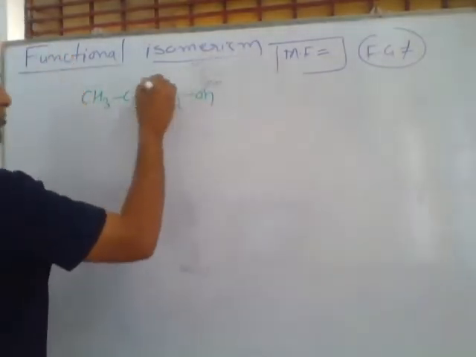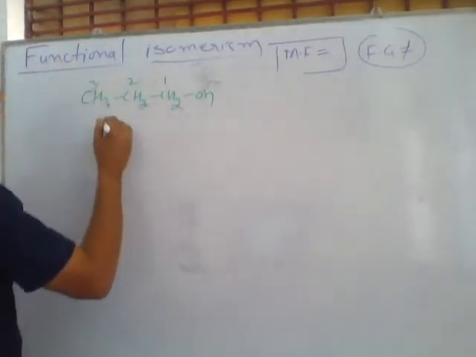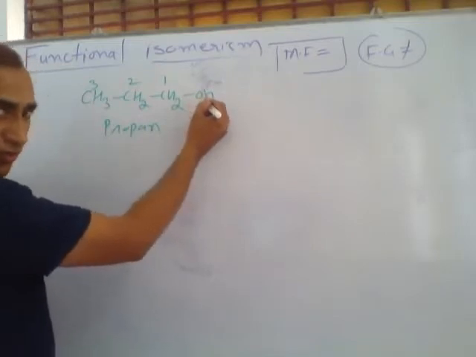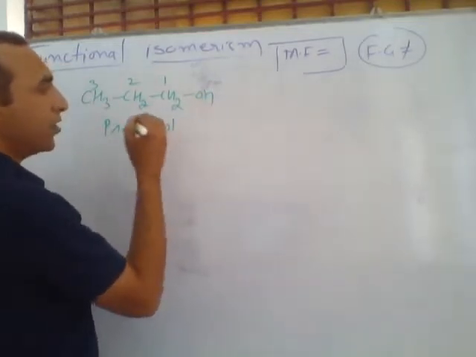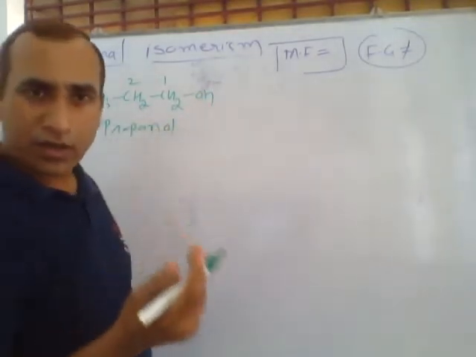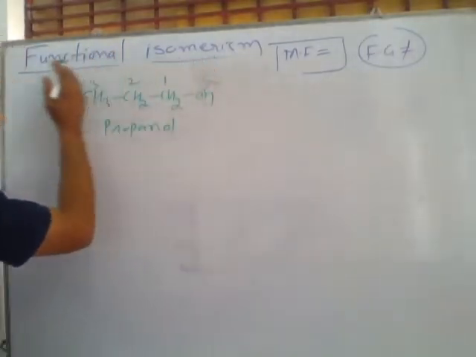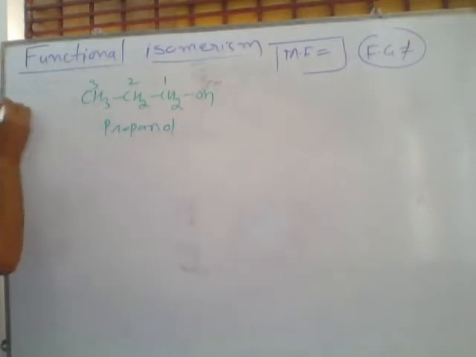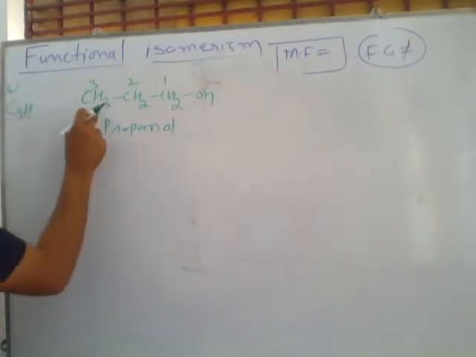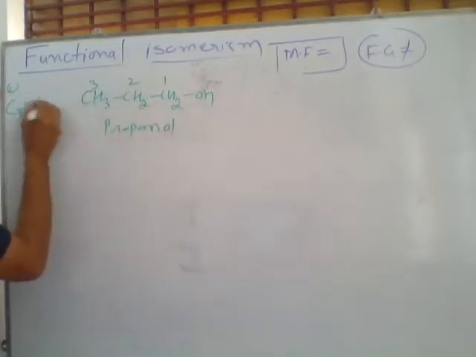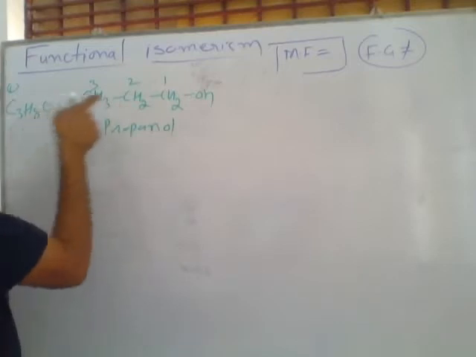This compound is actually 1, 2, 3 carbon called propane, and the last OH group is alcohol. This is called propanol, also called propyl alcohol. If we count the number of hydrogen and carbon atoms, total carbon is 3, hydrogen is 3, 3 and 2, which means 8, and oxygen is 1. It is its molecular formula.